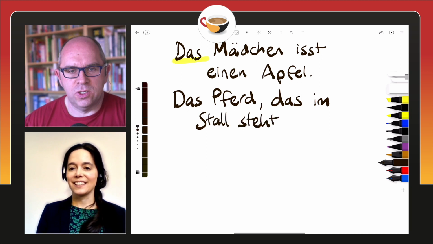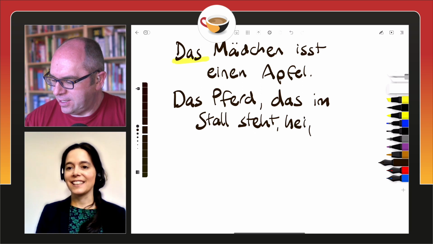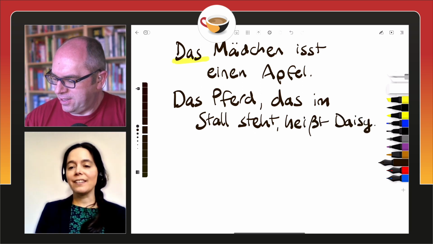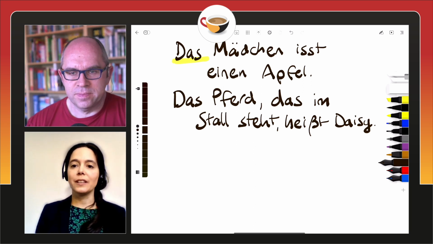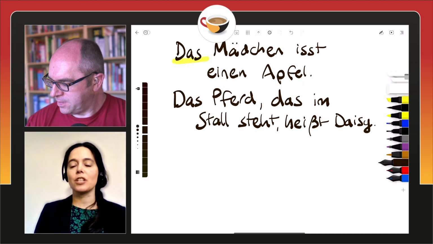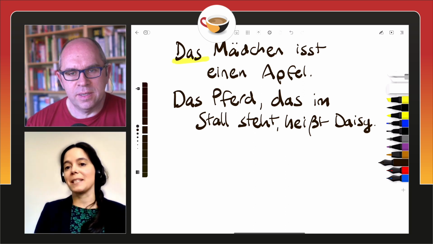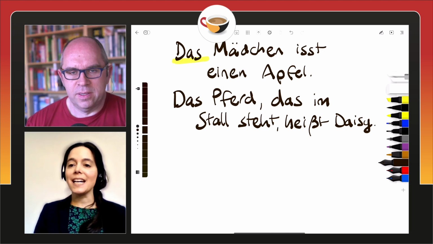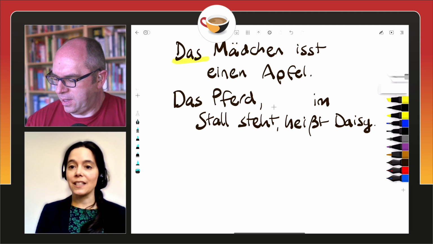So the horse, which is standing in the stall or the stable, then you said heißt Daisy. Genau, ja. And I think this is where a lot of native speakers struggle when they grow up. Because das Pferd, das im Stall steht, there we might think it's a double S, but it isn't, because the second das goes back to the first das.